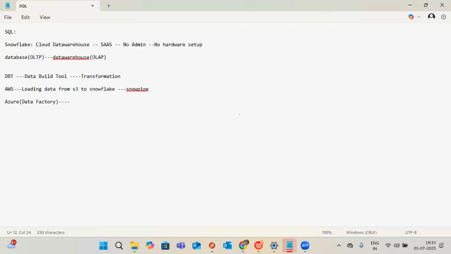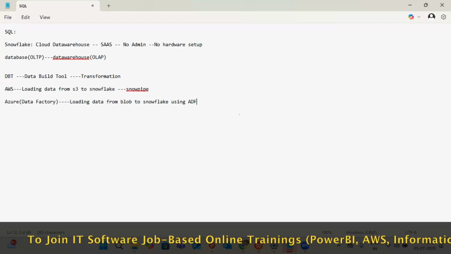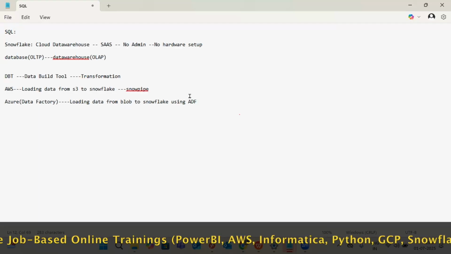So this is also for loading the data from blob to Snowflake in place of S3 blob. But using what? Using ADF. ADF means Azure Data Factory. Okay, so we are going to learn all this. Sai Sri, without Azure Data Factory, we won't get the job. 100% you will get the job.